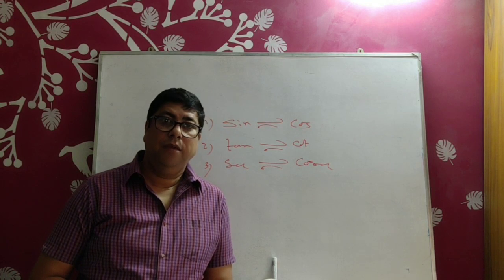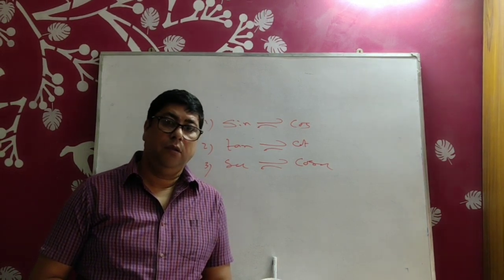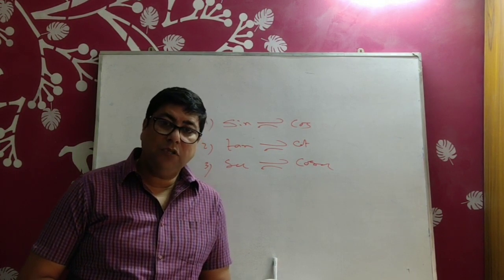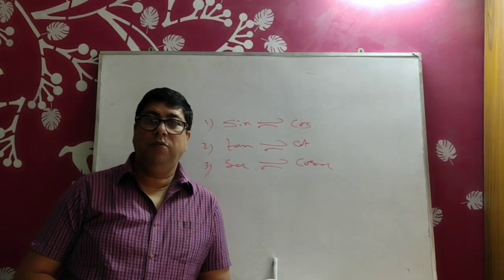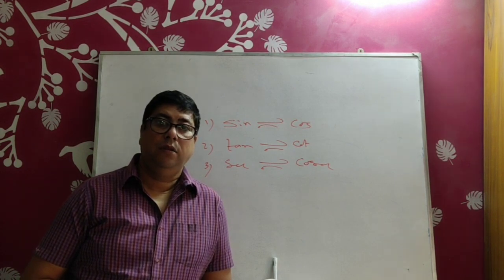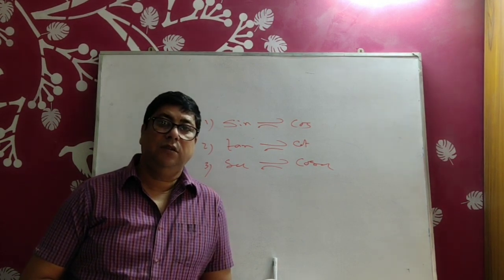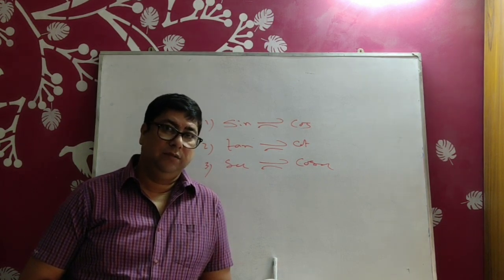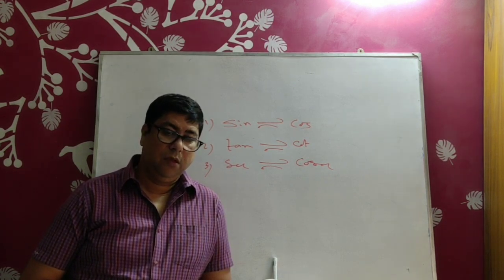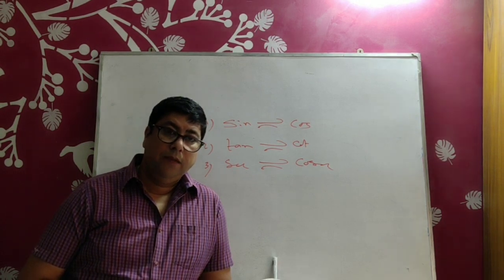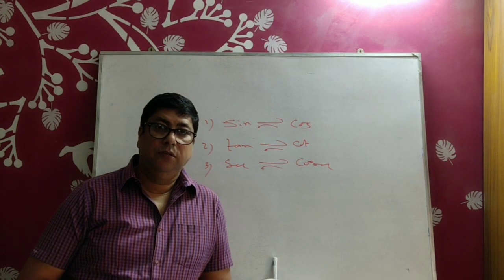And finally, last point, finally we have to check the quadrant in which the ratio lies. So these are the rules.